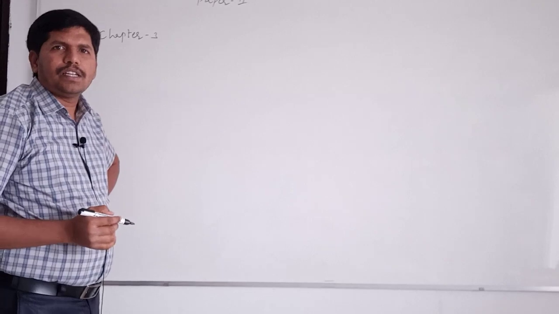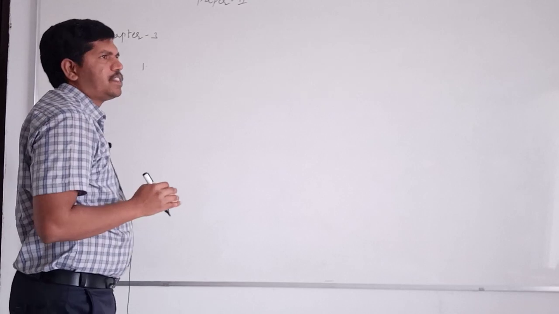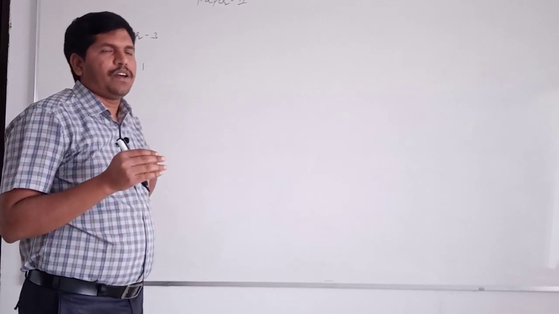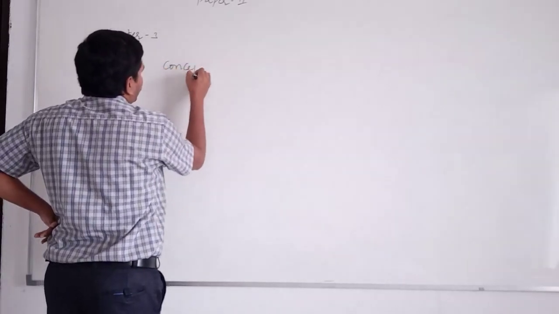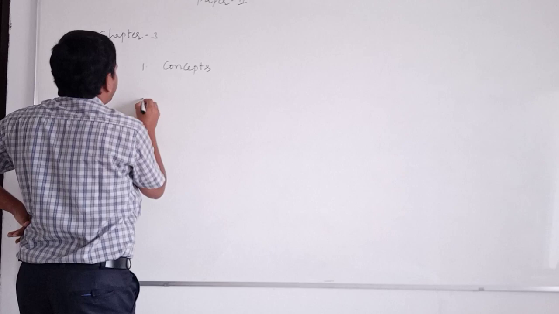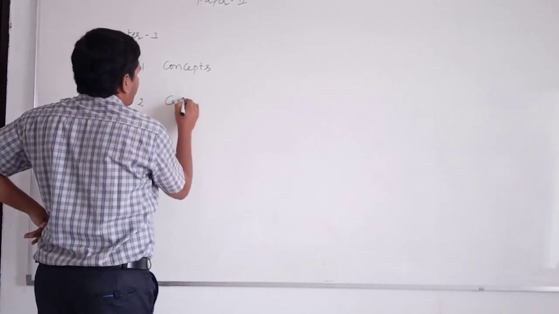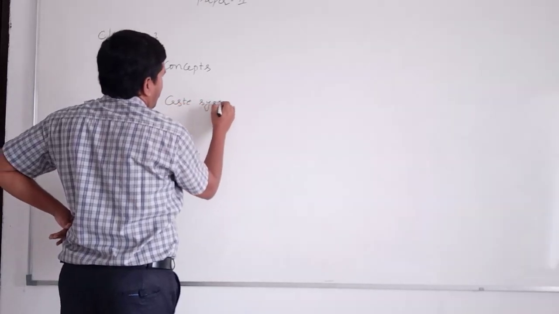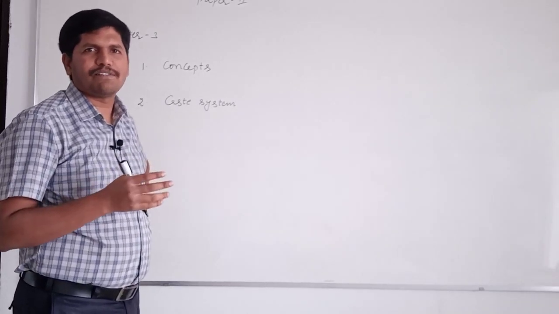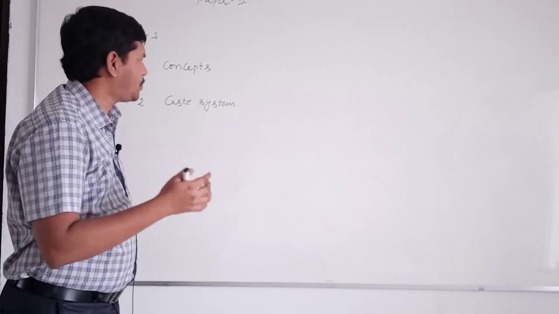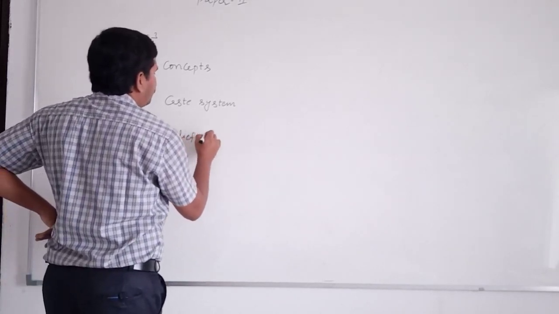In our syllabus, in the third chapter, there are 4 sections. The first section deals with some concepts related to traditional Indian philosophy. The second section deals with the caste system. Here we'll discuss what is meant by caste, the importance of caste, and different caste related concepts.